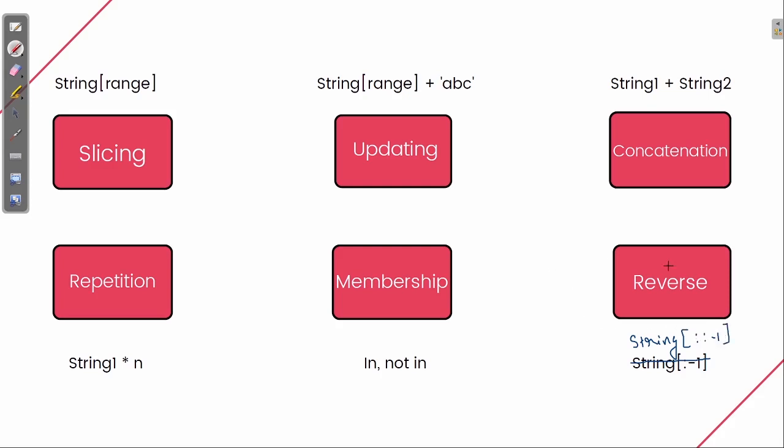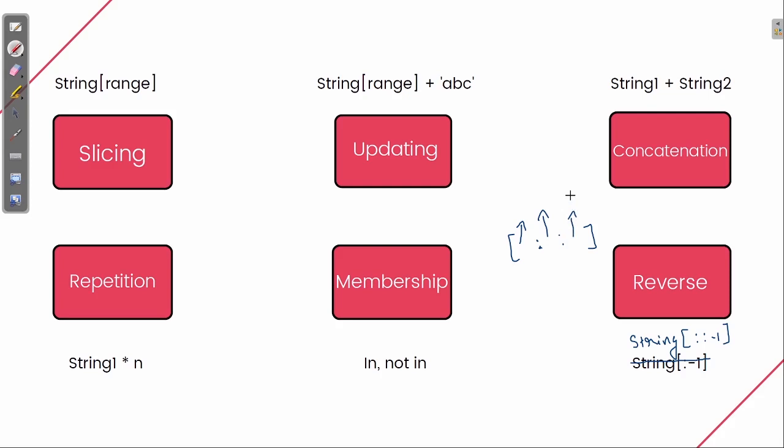Before moving to the reverse operation, I would like to explain something about the range. Whenever we define a range, the syntax is something like this. Here we define the lower limit, here the upper limit up to which we need to go, and this is the step count. What is the step count?